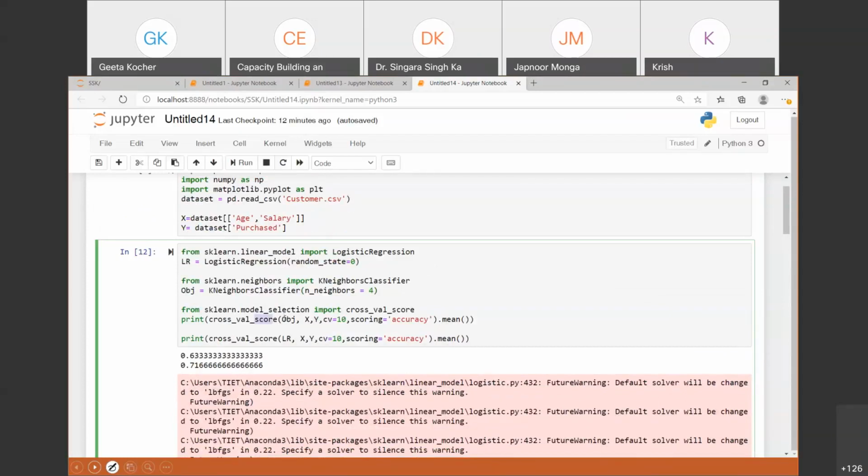This is the method which does cross validation itself. You need to pass the object name, that is the model name, input data, output data, how many segments you want to create, and whatever your metric is, scoring equal to accuracy or scoring equal to some other metric, like F1 score or precision. You can pass that in the scoring parameter. Is it okay?